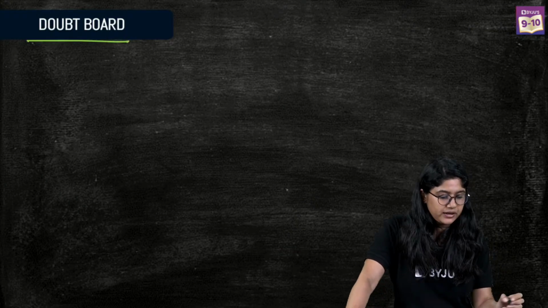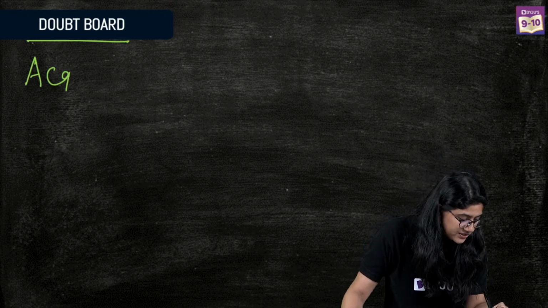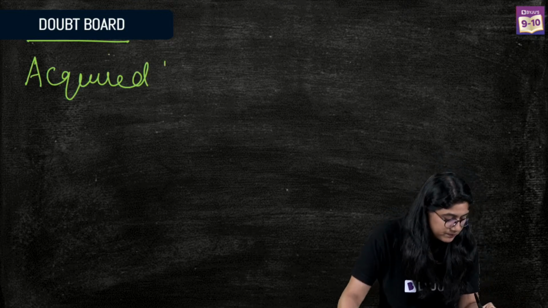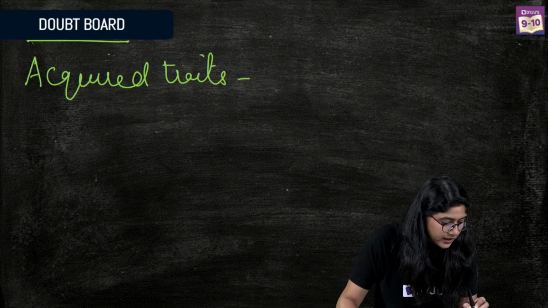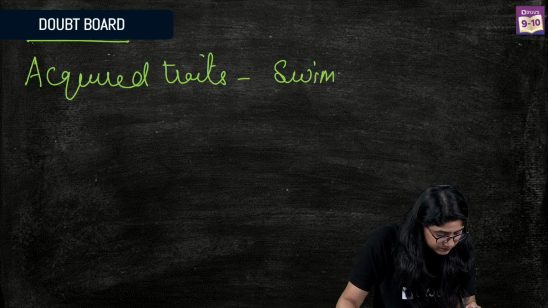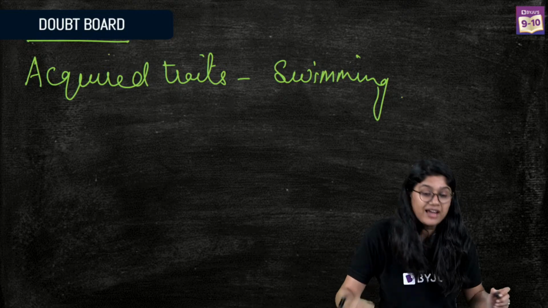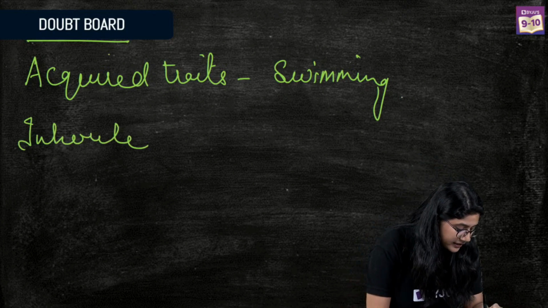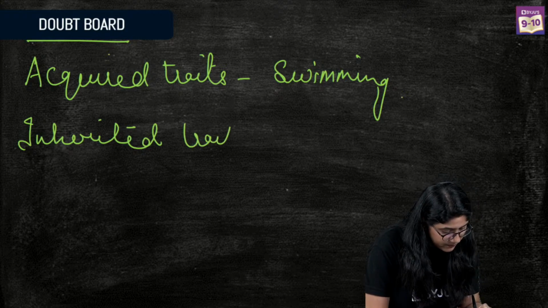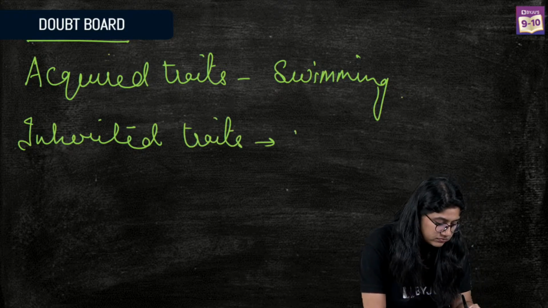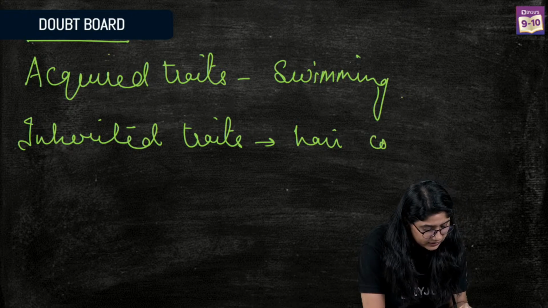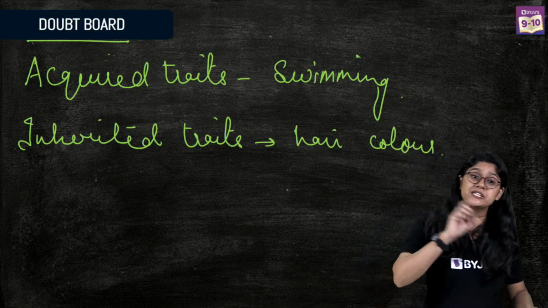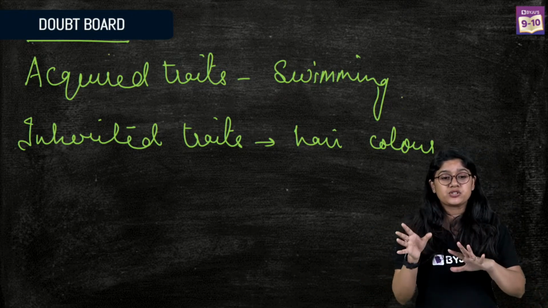Yes? Do you have any doubts over here? So what we have discussed about the acquired traits, like swimming, that you and I will acquire. Then of course we have inherited traits, like hair color or skin color. With the examples, please relate, right? With the examples, you will be able to relate.